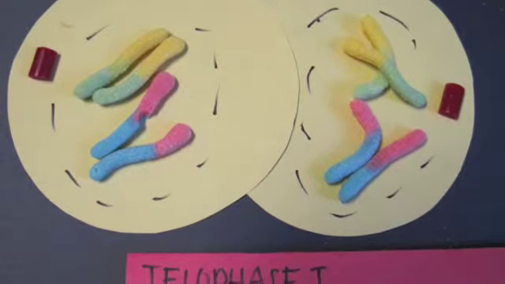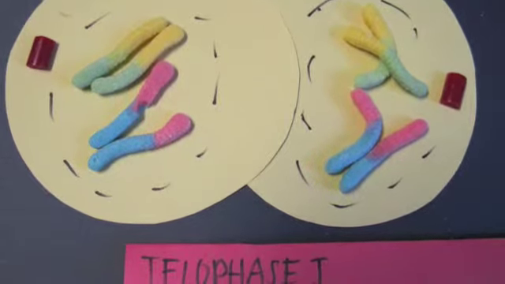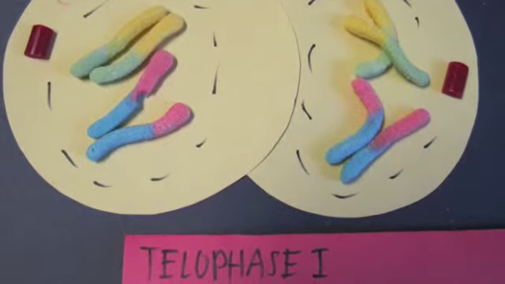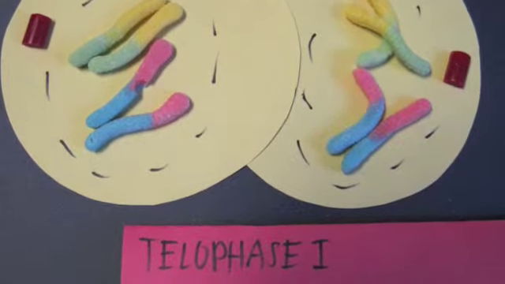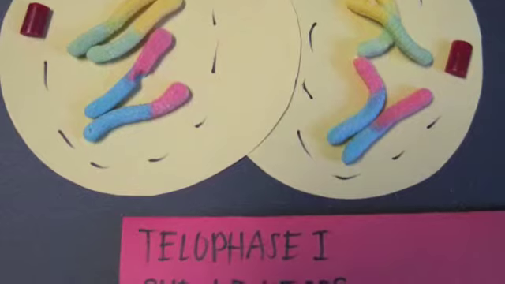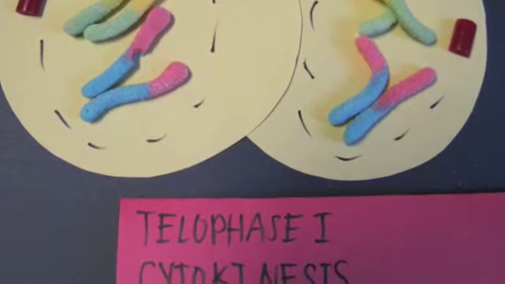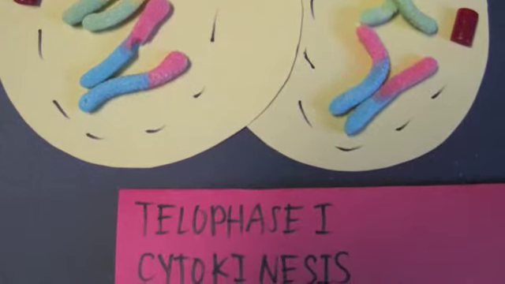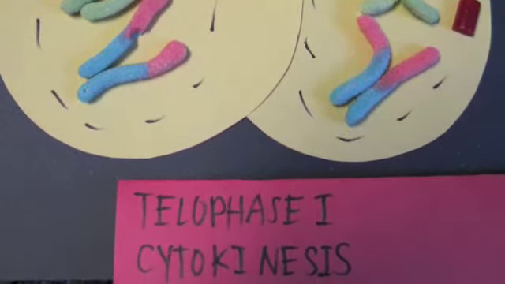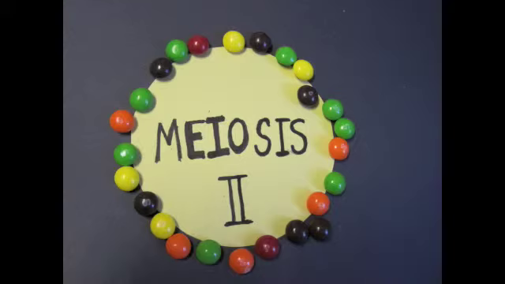Each daughter nucleus contains 2 sister chromatids for each chromosome. Because of crossing over, the 2 sister chromatids are not identical. In cytokinesis, the division of the cytoplasm and the plasma membrane following the division of the nucleus results in 2 cells, each having its own nucleus and cytoplasm surrounded by a plasma membrane.